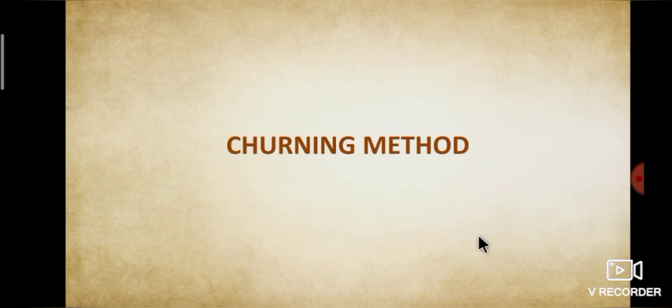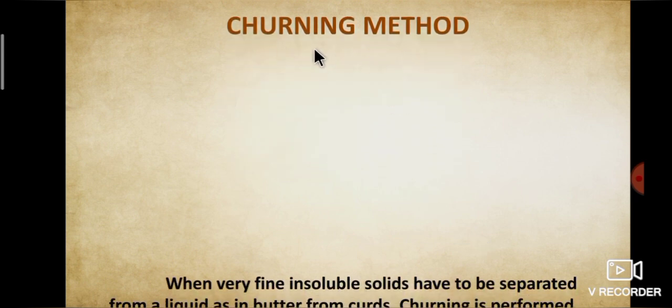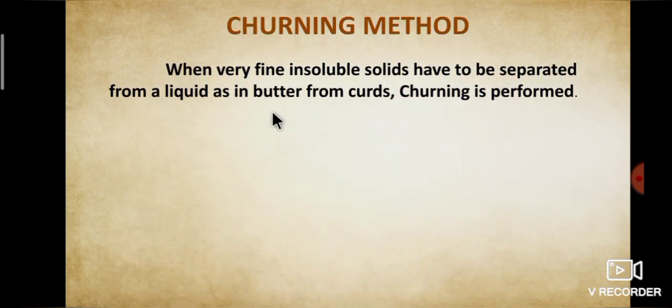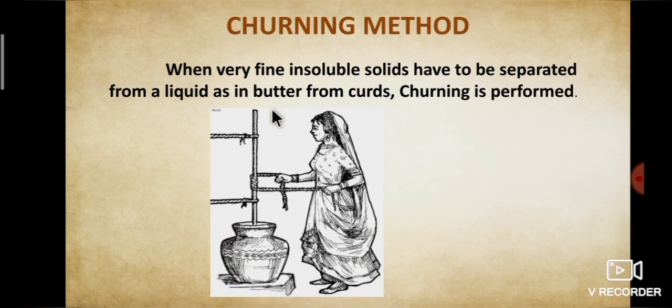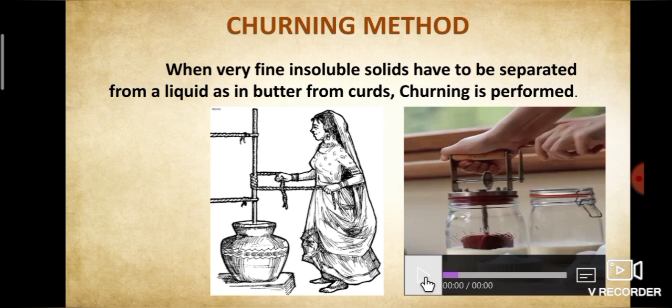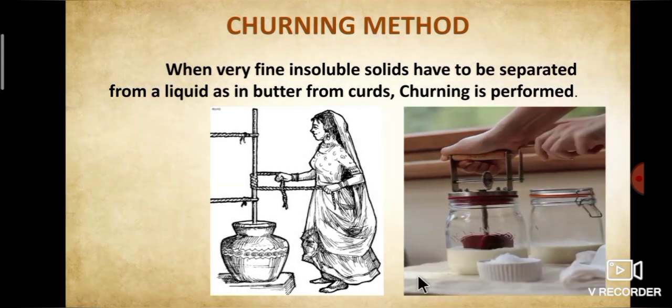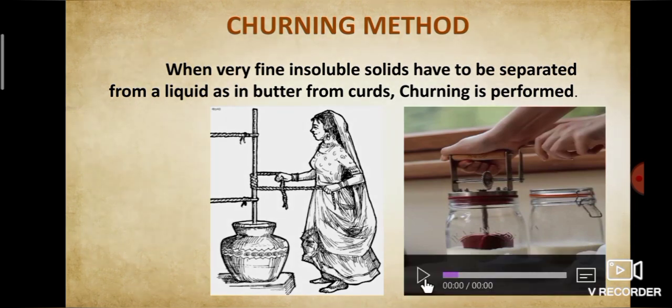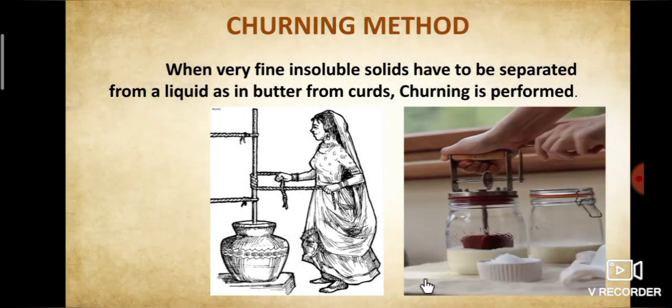First separation method is churning. When very fine insoluble solids have to be separated from a liquid, as in butter from curds, churning is performed. See the pictures. Mixture is churned vigorously and solid butter will be collected on the sides of the vessel. These types of churns are used in household works for the separation of butter and buttermilk. I repeat once again, churning is a method to separate insoluble solid from a liquid.